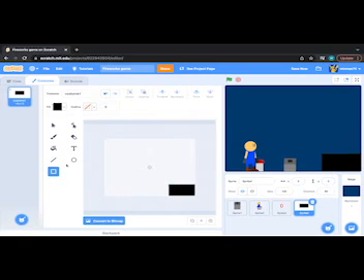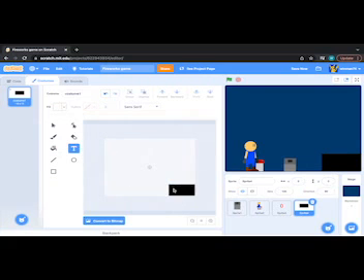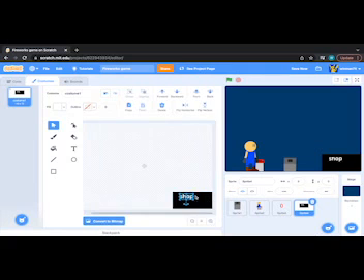There we go. And then with white text that says shop. That's not big enough, so let's make it a little bit bigger. There we go.